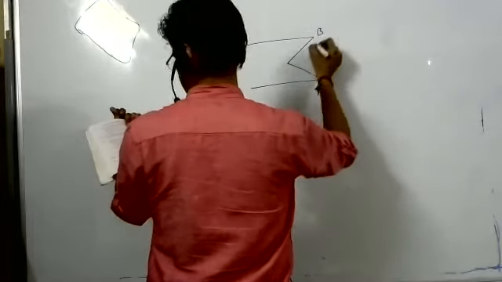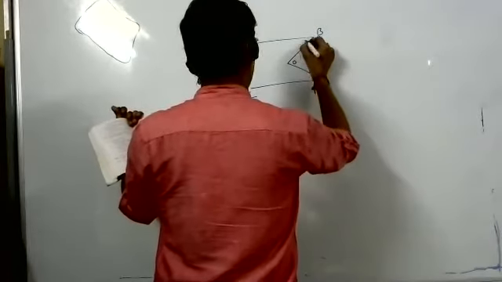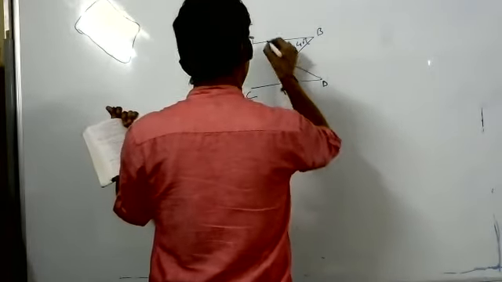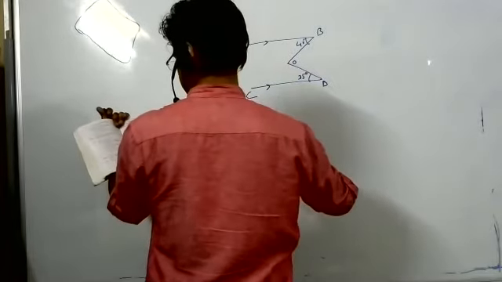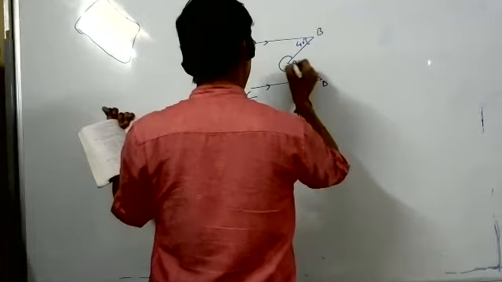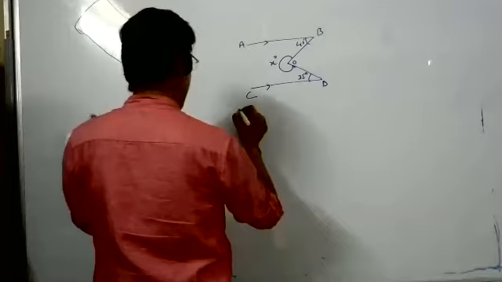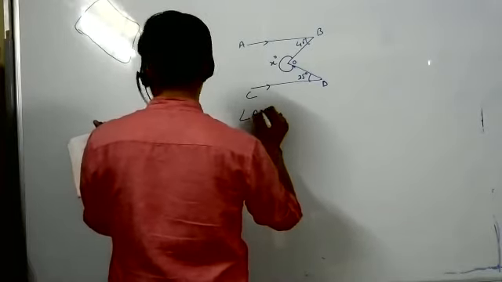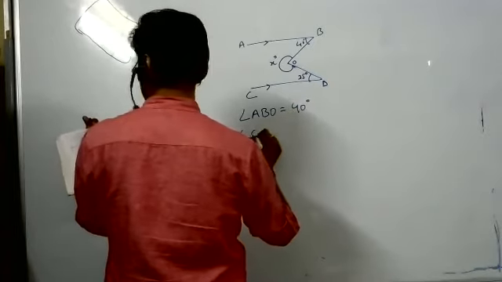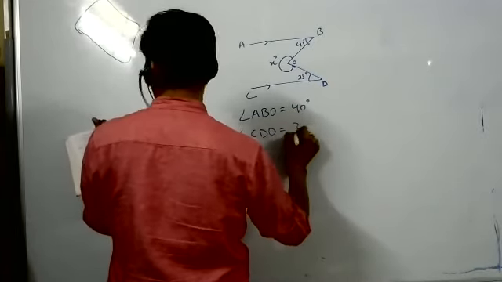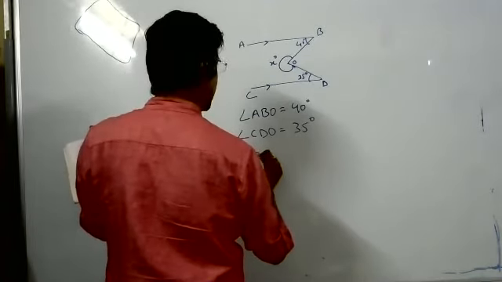A, B, C, D, O. 40 degree, 35 degree, X degree. In the given figure, AB is parallel to CD and angle ABO is 40 degree. Angle CDO equals 35 degree. Find the value of the reflex angle BOD.